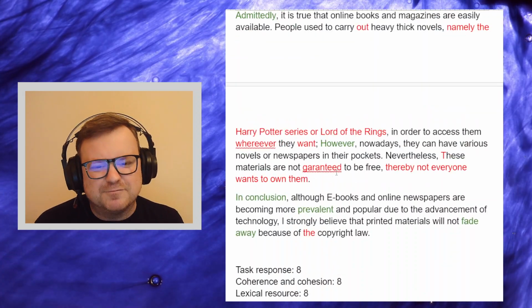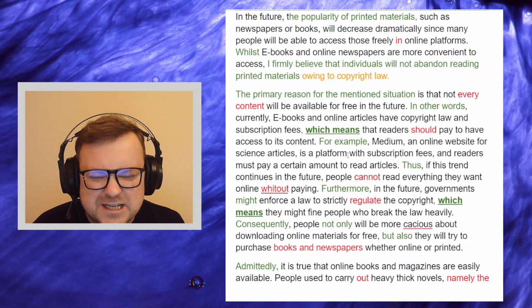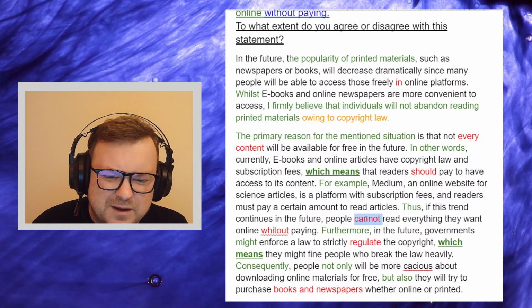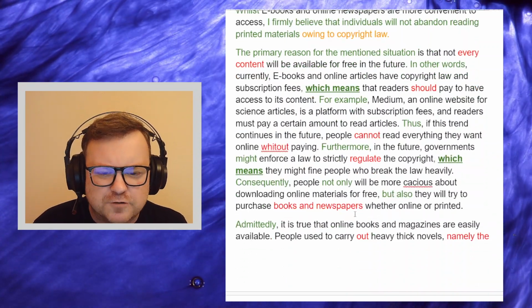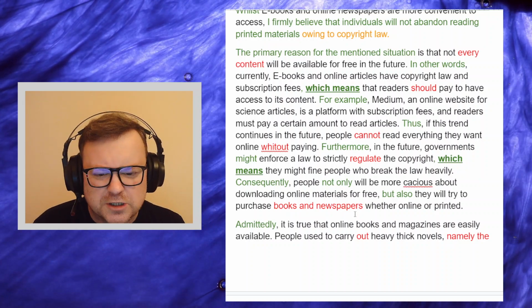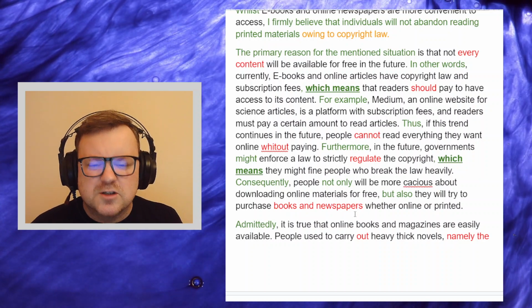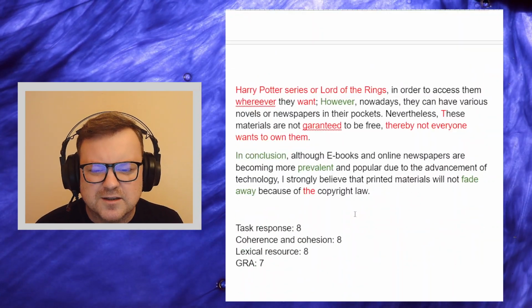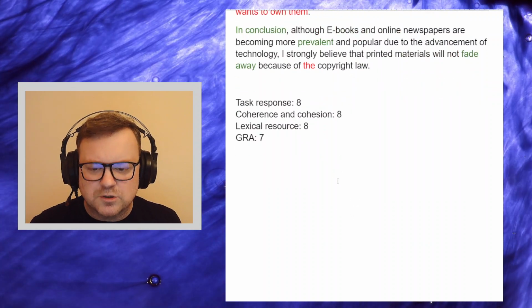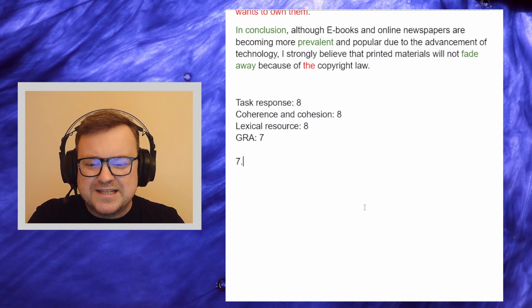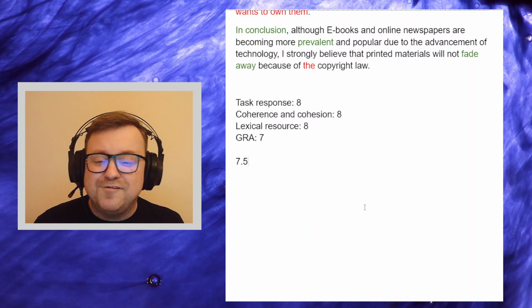Those little mistakes with articles, little mistakes with "cannot", but really a wider range of grammar constructions could just push it a little bit higher. You know, think about passives, gerunds, subjunctive clauses, things like this. But okay, nothing to worry about. Everything is at the C1 level. So the overall mark is 7.5, which is very, very strong.